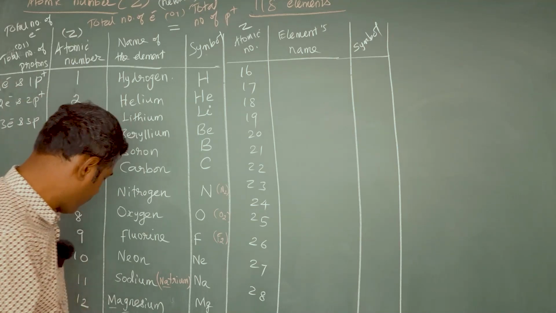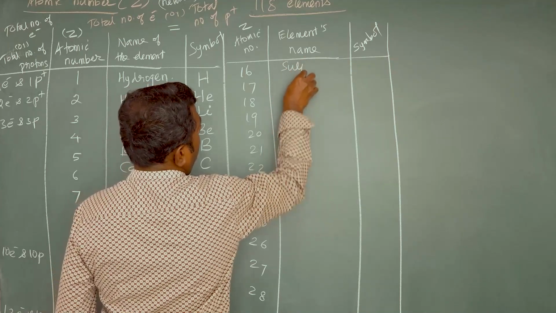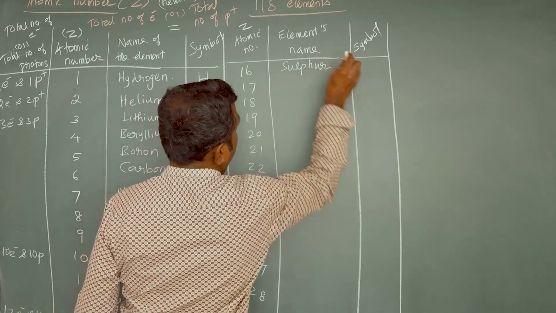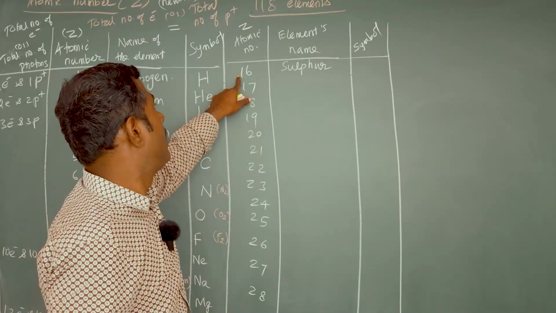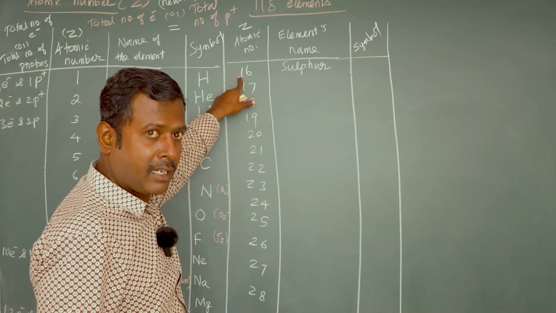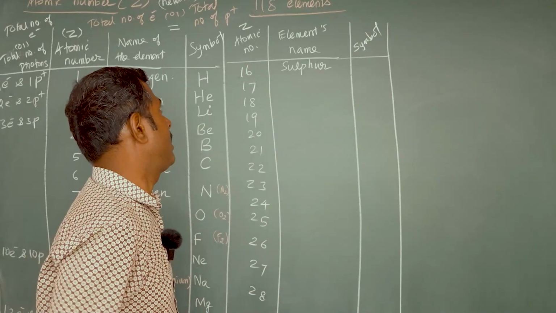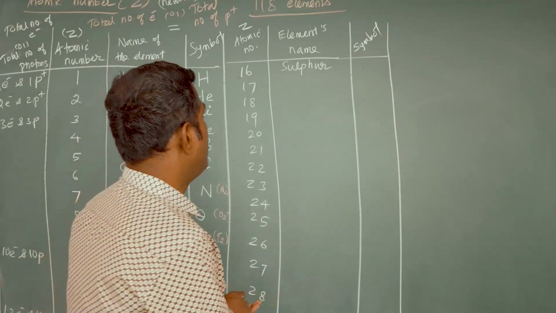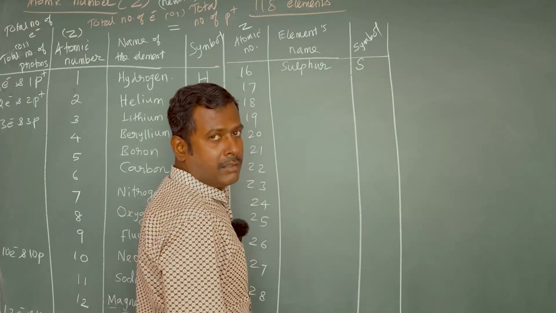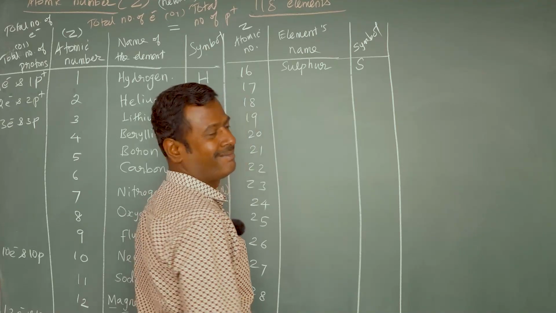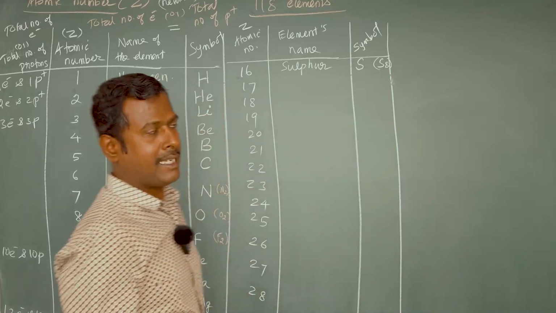Okay, so 15 was phosphorus. So 16. The element with 16 as atomic number is sulfur. So sulfur will be having 16 protons in the nucleus, and the same number of 16 electrons will be revolving around the nucleus in the circular path. That's why its atomic number 16 was given. Okay, right. So the symbol for sulfur is S. Yes, you are correct. Actually, sulfur is what? Octatomic. So it is in S8 state.